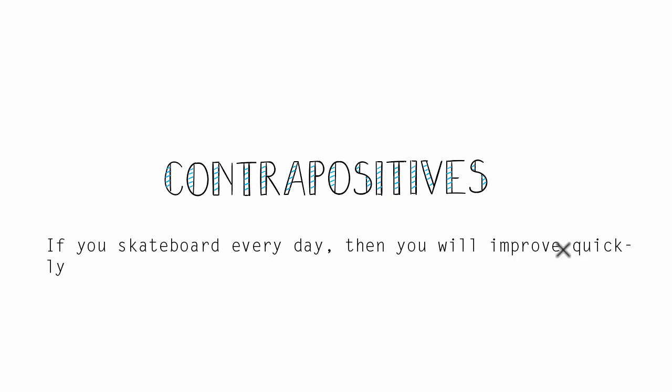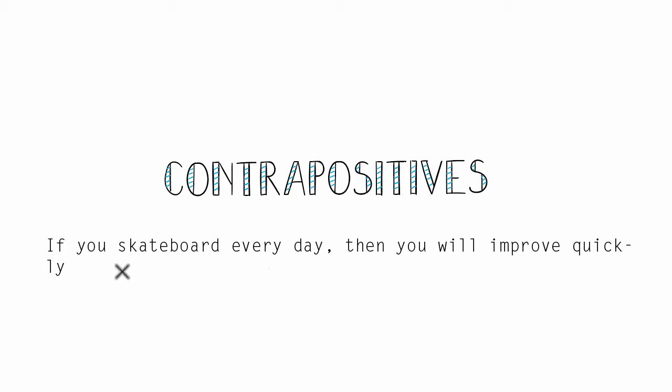every day, then you'll improve quickly, meaning you'll improve quickly at skateboarding. So if you skateboard every day, you'll improve quickly. And then if we are told that it's true you skateboard every day, then we could infer via modus ponens that you'll improve quickly. As far as doing a modus tollens inference with this, if we are told that you're not improving quickly, we could infer that you're not skateboarding every day. Assuming this rule was true, those inferences would work out.